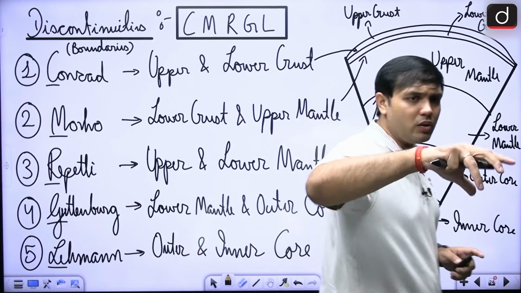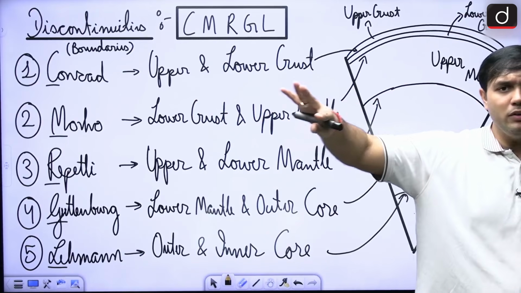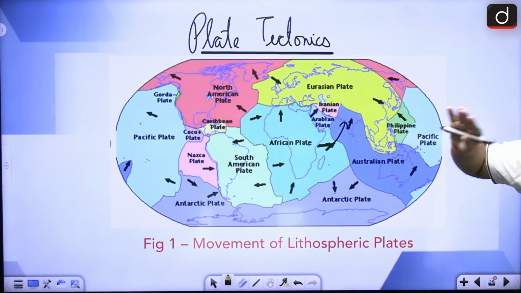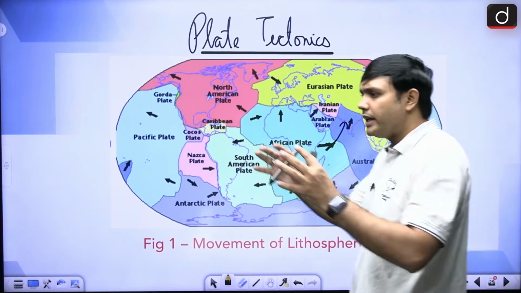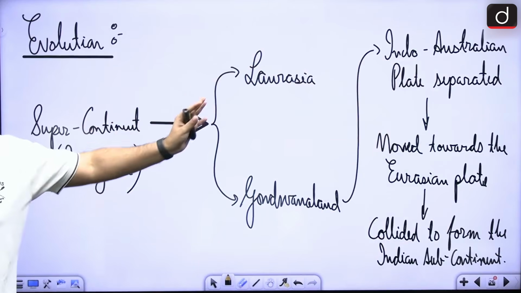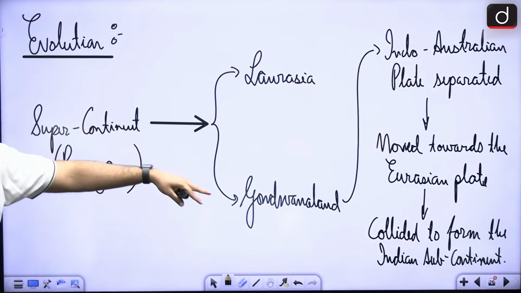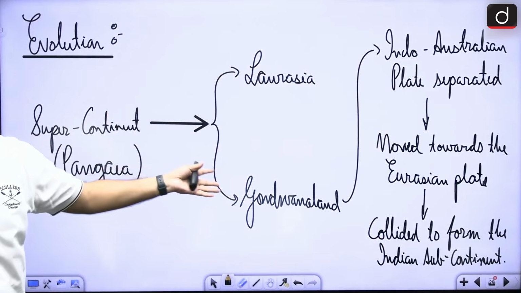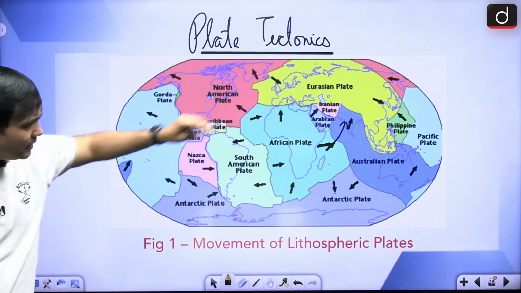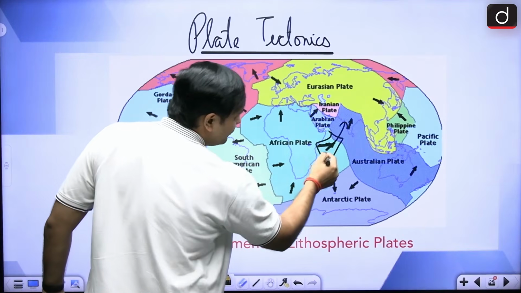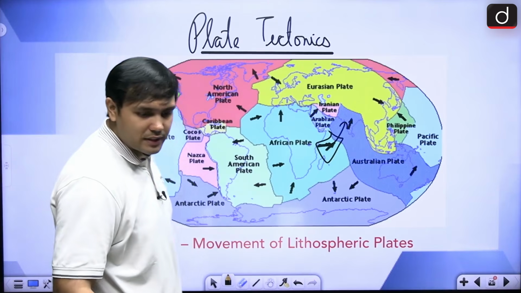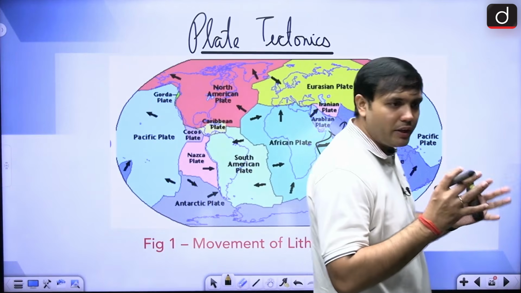Now, how has our own landmass evolved? So you know that this whole region is a very dynamic place, right? At one point of time we considered that there was a huge supercontinent by the name of Pangaea, right? That got divided into Laurasia and Gondwana land, right? And from this Gondwana land, our Indo-Australian plate separated and moved towards the Eurasian plate, forming the Indian subcontinent, right? So this is a basic idea, that India was somewhere here and we moved towards this Eurasian plate and formed the Indian subcontinent, right?